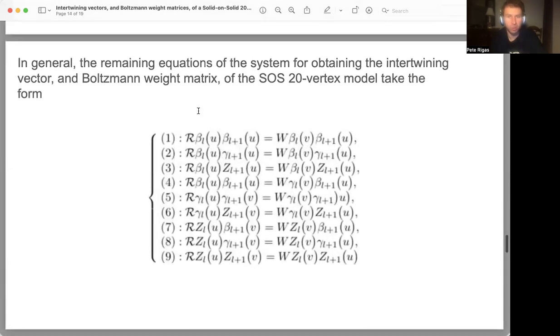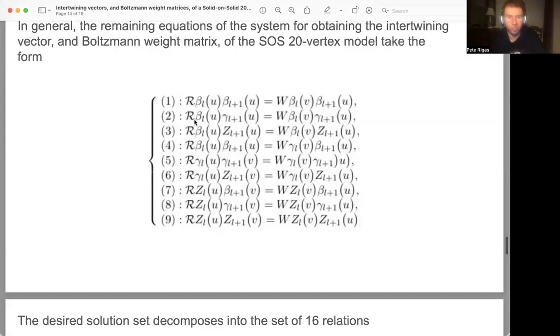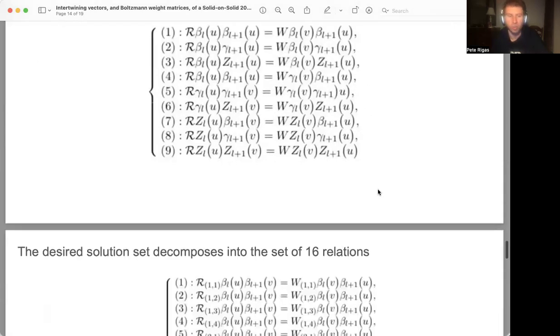And in general, the remaining equations of the system for obtaining the intertwining vector, the Boltzmann weight matrix of the solid on solid 20 vertex model, take the form. They just take this form, which is just given by the fact that we're applying the universal R matrix, script R, independent of the first entry to each one of the products of the intertwining vectors. And again, sorry, this is just a typo. The Boltzmann weight factors W should be given on the opposite side, because we're just reversing the order in which the spectral parameters are applied. Namely, on the left-hand side of the relations, we're having U and V, whereas on the right-hand side of the relations, we're having V and U, as well as an application of the Boltzmann weight matrix W.